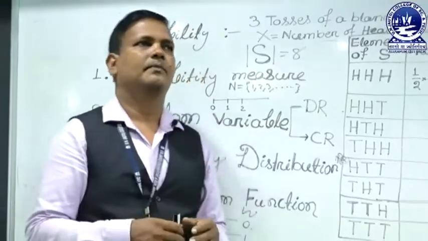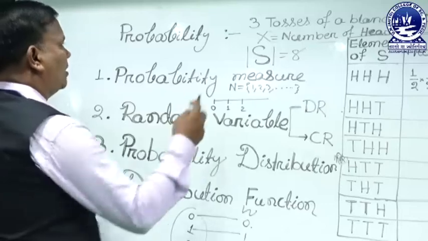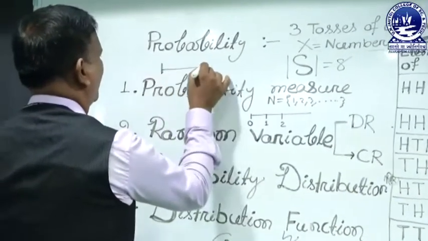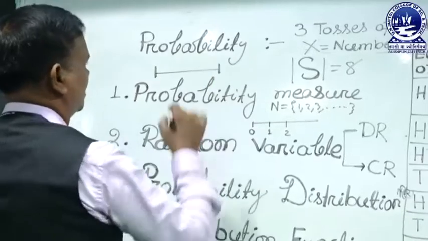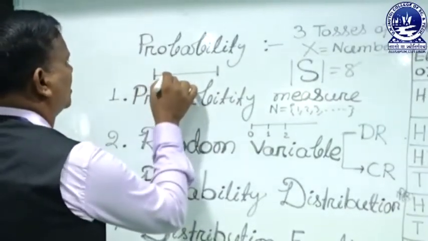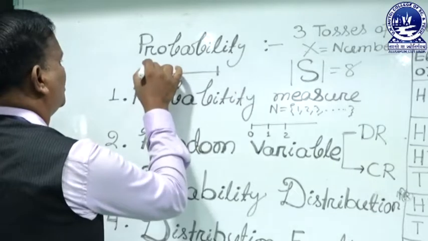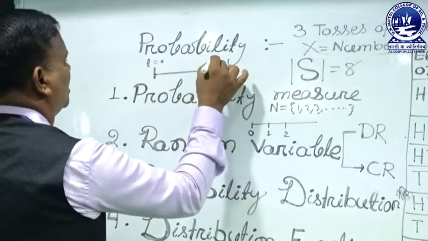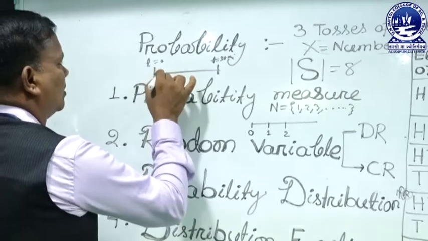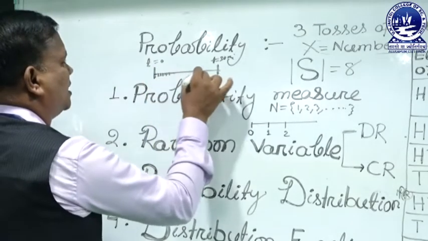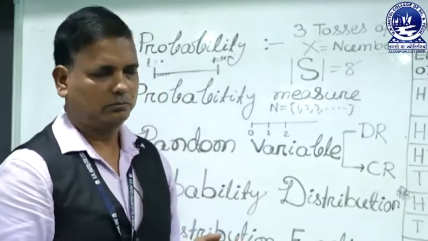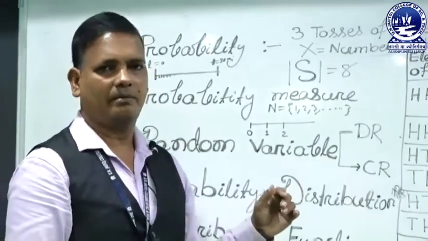For example, if a car travels from one place to another, consider the distance covered from time t equal to 0 to time t equal to 30 minutes. The instantaneous distance is continuous, so it cannot be counted, so it is a continuous random variable.